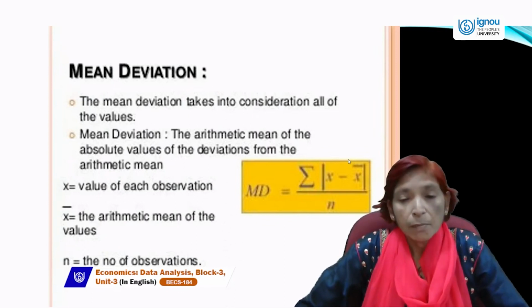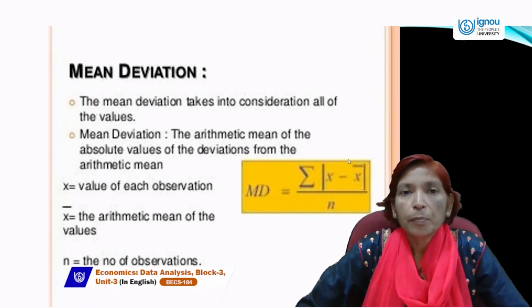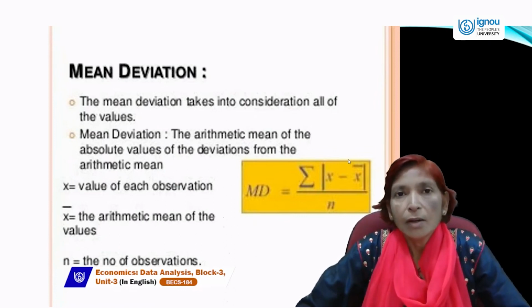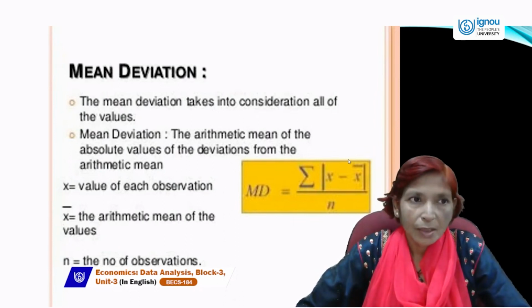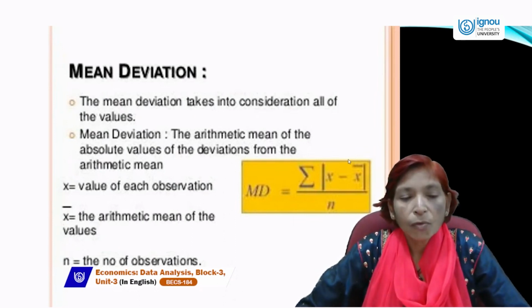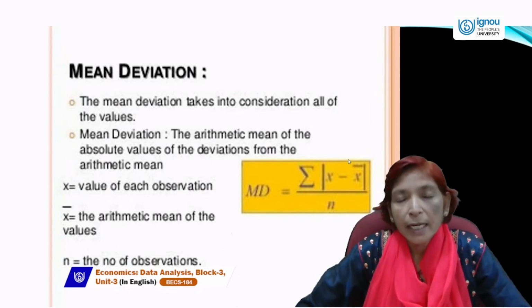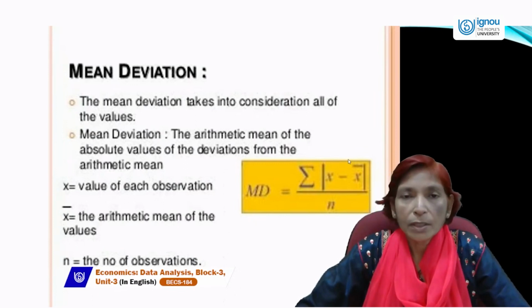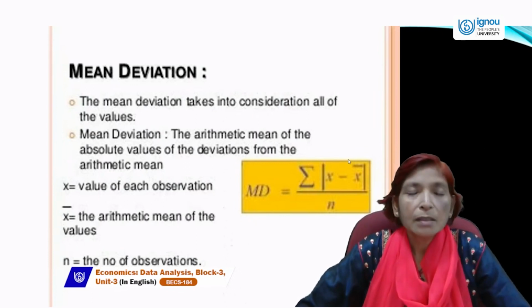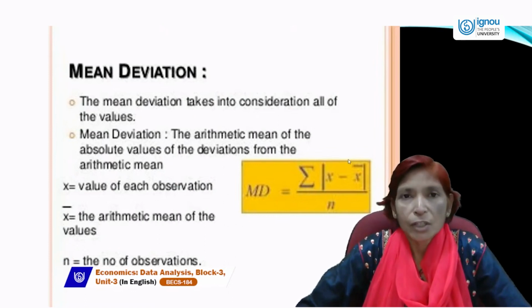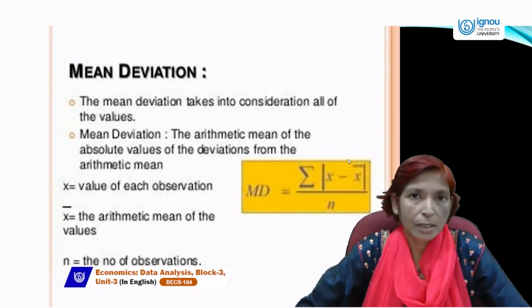It means mathematically, if we ignore plus and minus signs and all the minus values we consider as positive values, mathematically it is wrong. That's why mean deviation has one great drawback, that it is ignoring all the minus values and taking all values in a positive way. That's why mean deviation is not a very good measure of dispersion.